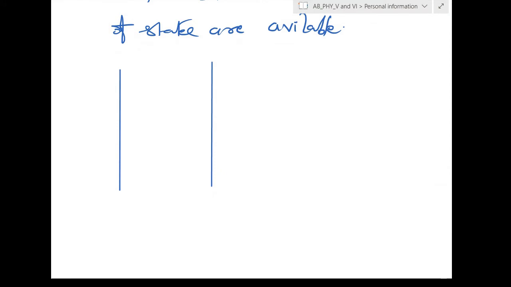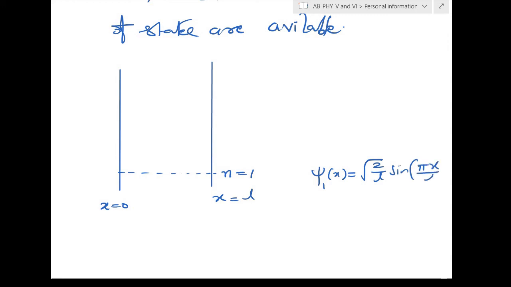Okay, so this is x equal to 0 we call, then this is x is equal to L we call. Let's say for n is equal to 1 we can draw. So for n is equal to 1, I have the wave function. What is that? Psi 1 of x. Psi 1 of x will be equal to root 2 by L into sine n pi x by L.